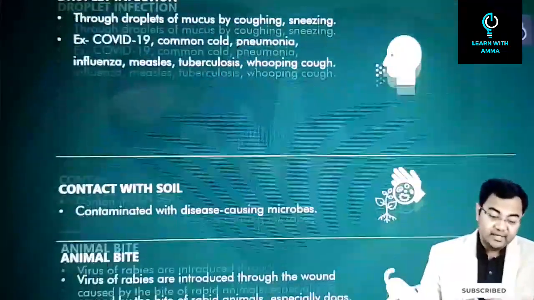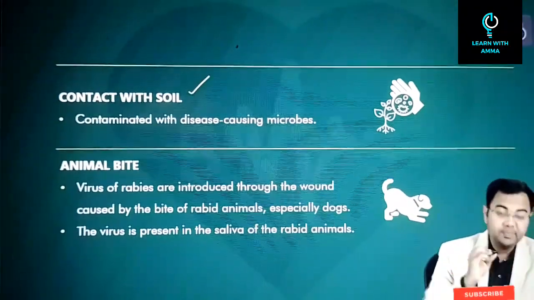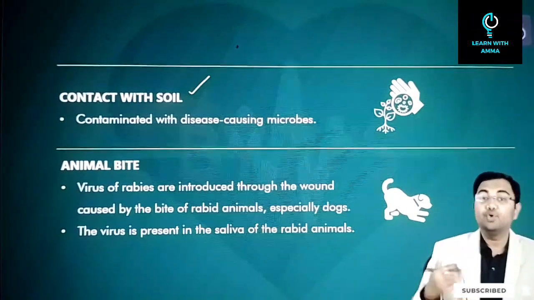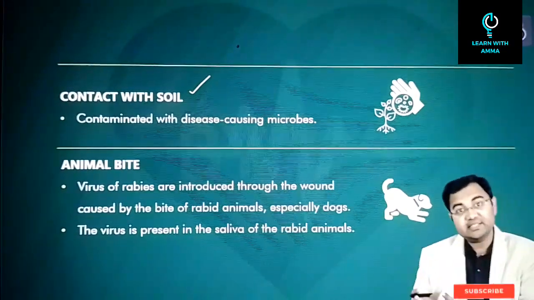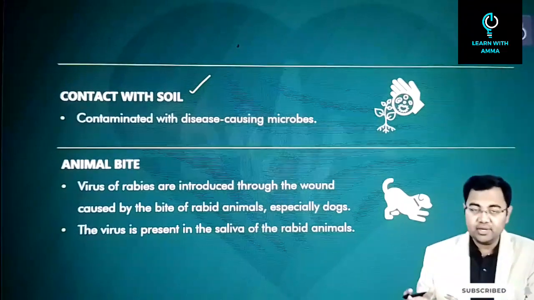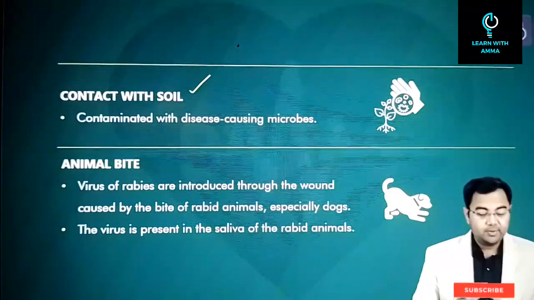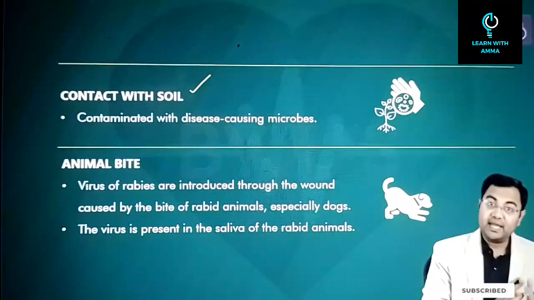Then after that, direct transmission can also happen through soil, and this is especially prevalent in small children. Children who go outside and play, especially during the rainy season, if they are in contact with the soil, there are chances that they can get a disease from there. So that will be called another way of direct transmission.